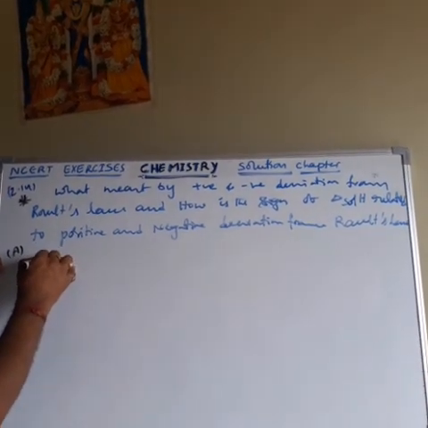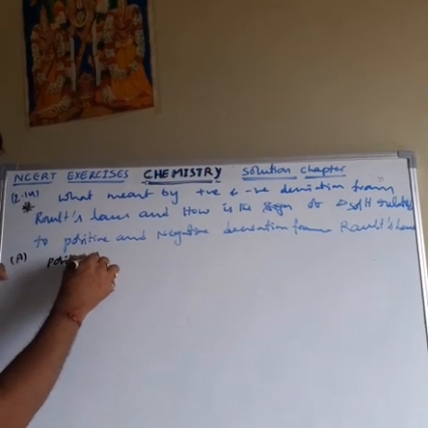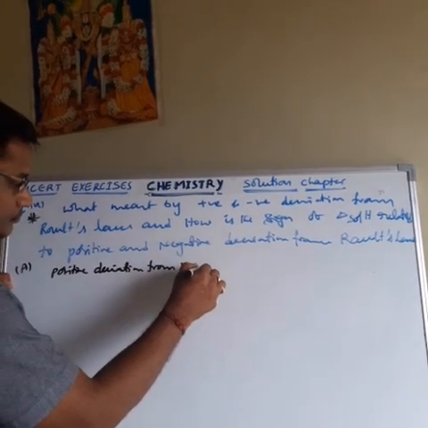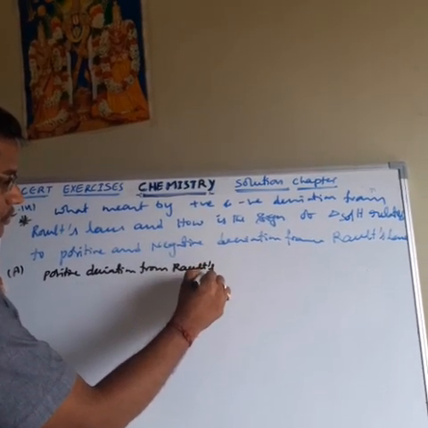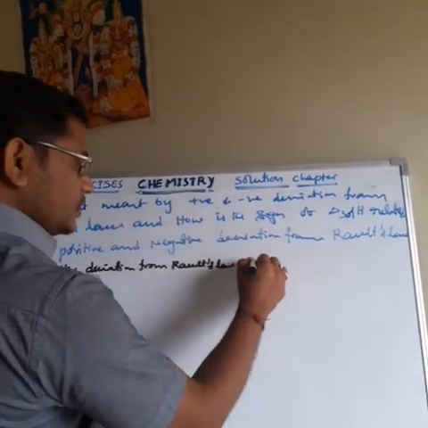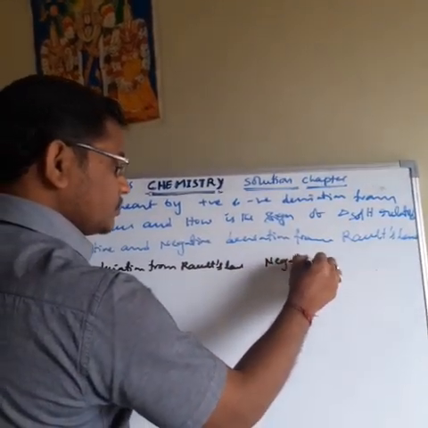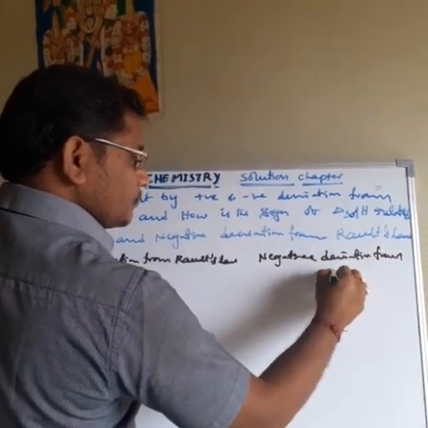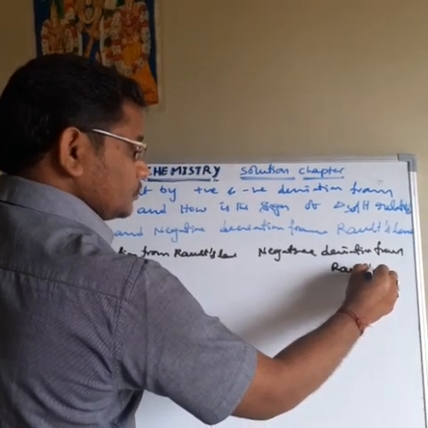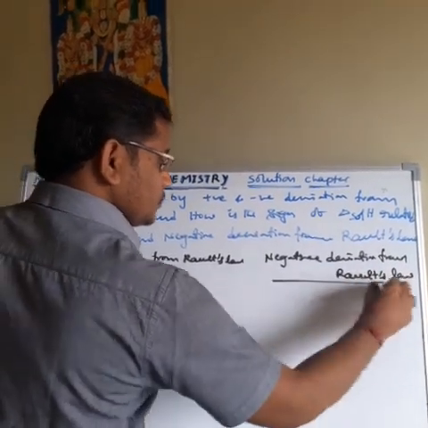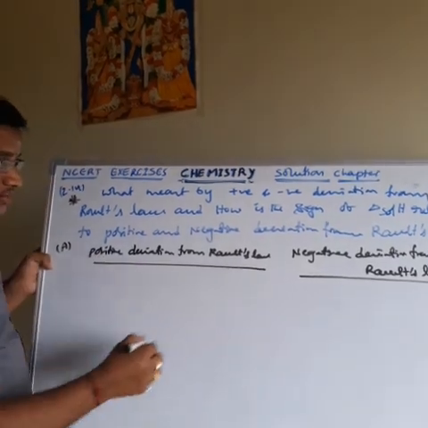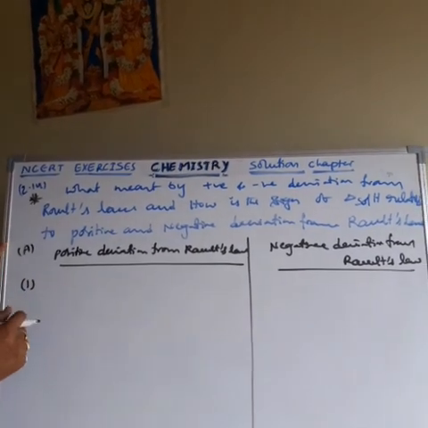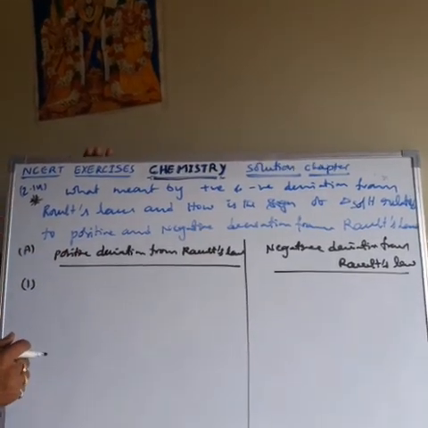So this is the positive deviation from Raoult's law. This is the negative deviation from Raoult's law. What is the positive deviation, what is the negative deviation? We have to know about the definition first. Point number 1, very important question on this one. Point number 1, what is positive deviation?